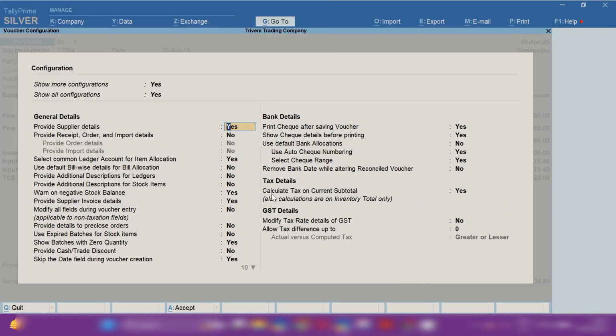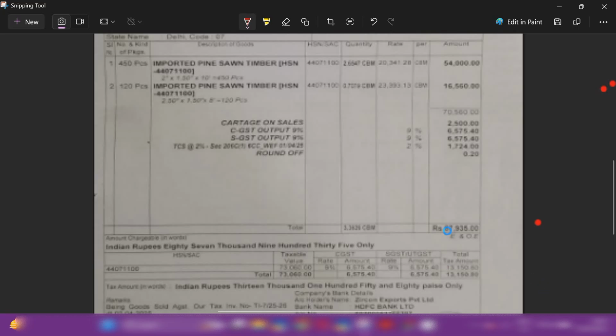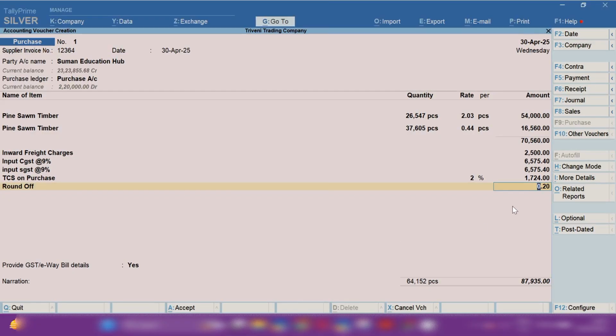This is a very important option. From the right hand side click on the configure option, and under tax details set the subtotal taxable option as yes. Then TCS on purchase will calculate correctly. So this is how you can book TCS on a purchase invoice correctly in TallyPrime, as I have shown you in this video. I hope you will also record the TCS on purchase entry correctly in Tally.